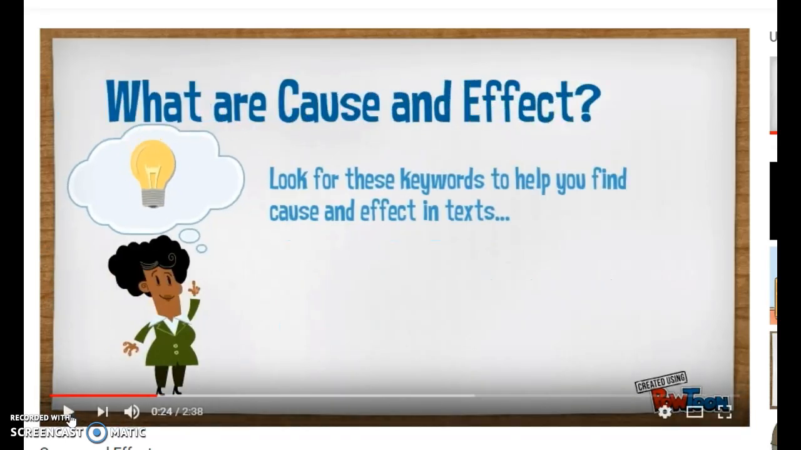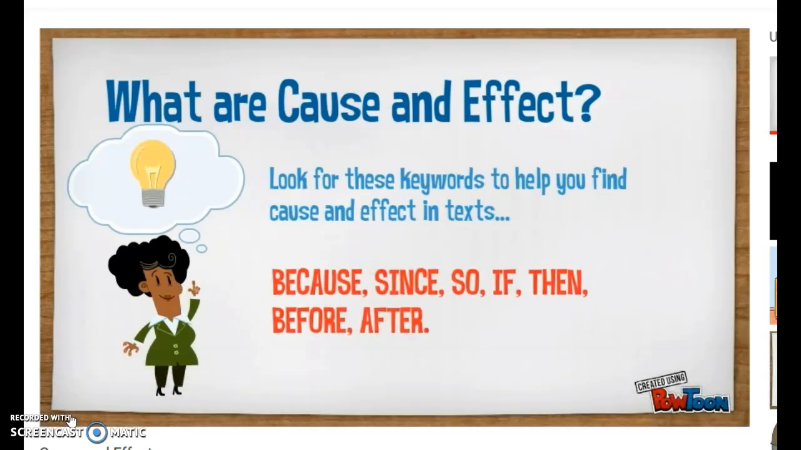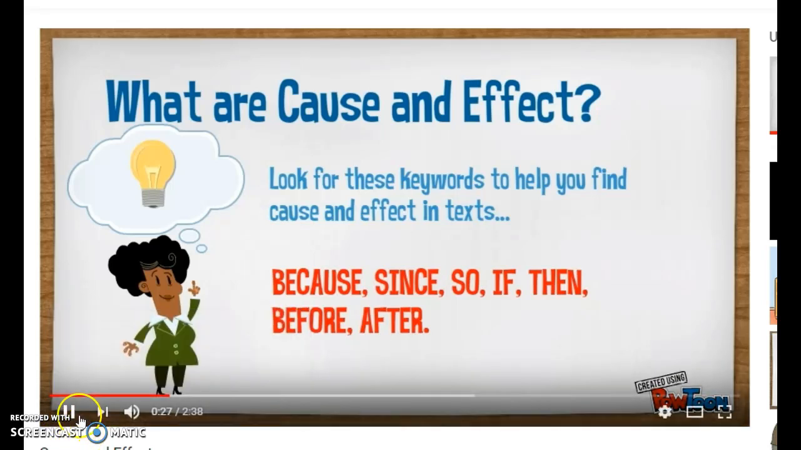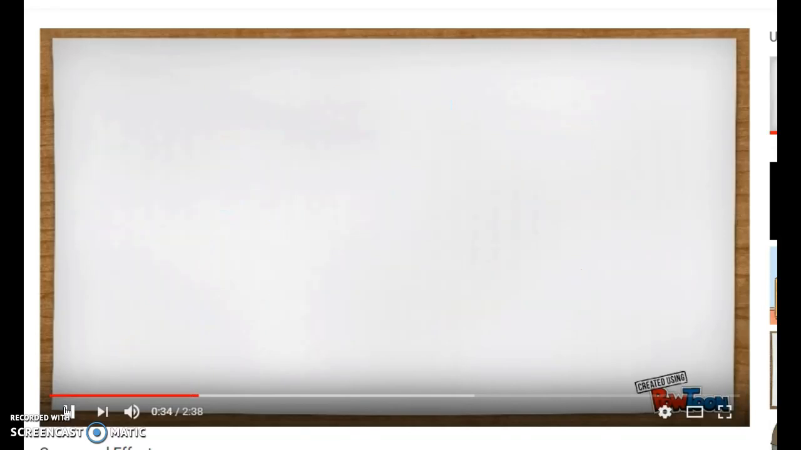So how do we go about finding cause and effect relationships in text? Look for keywords to help you, like because, since, so, if, then, before or after. These words in text can help lead you to finding cause and effect relationships.